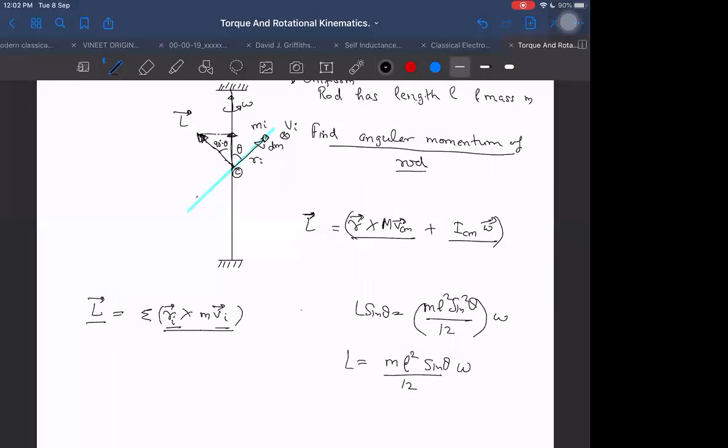And I can think in another way also. I know that the net angular velocity is in the vertical direction, and I want its component in this direction. What is the component of that angular velocity in this direction? That is equal to omega sine theta. So I can think as if the moment of inertia here is M L squared by 12, into the angular velocity omega sine theta. That is the angular momentum.